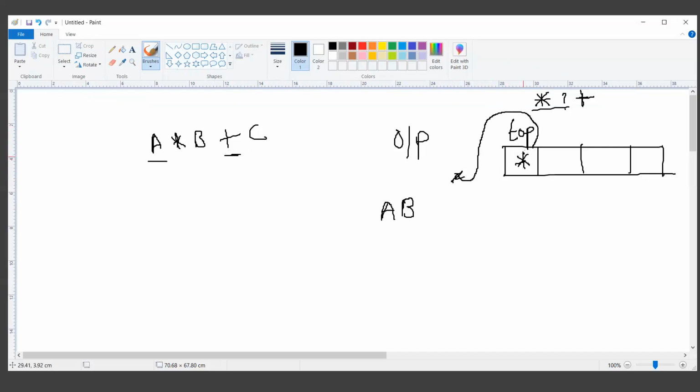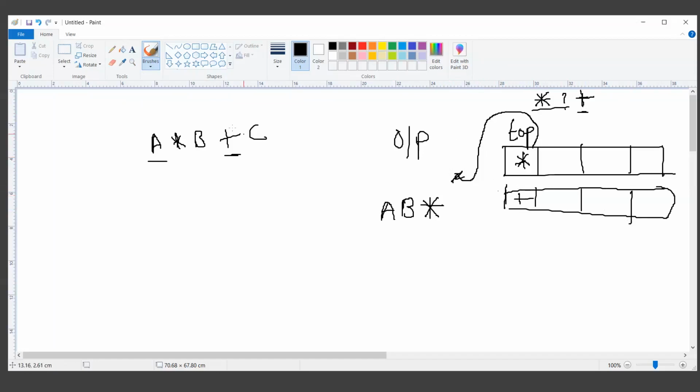The first step is it will remove the multiplication and output it on the output screen, the postfix expression. And the second thing is, after removing this multiplication symbol, the new state of the stack will be an empty stack. Now we have already read this plus operator, so it will push the plus operator on the stack. This is how it will happen.